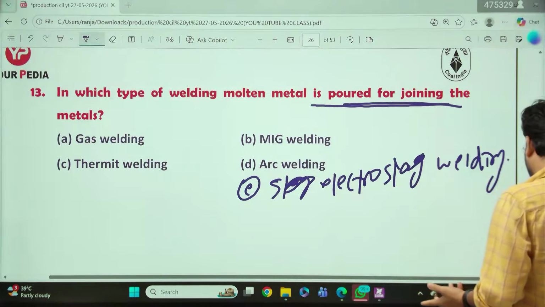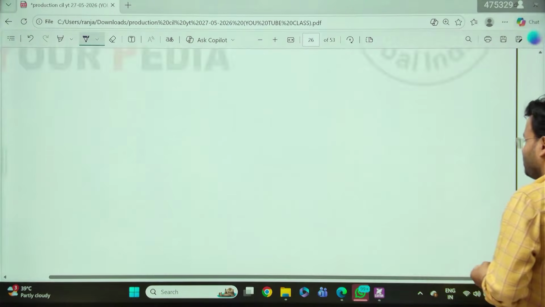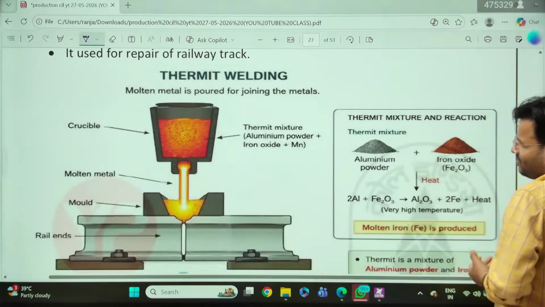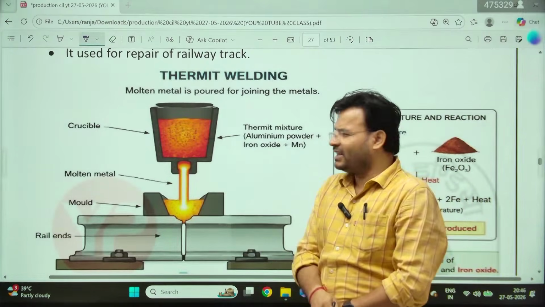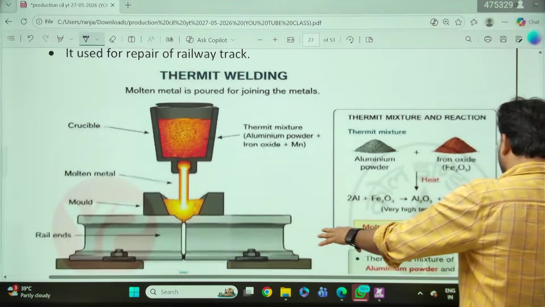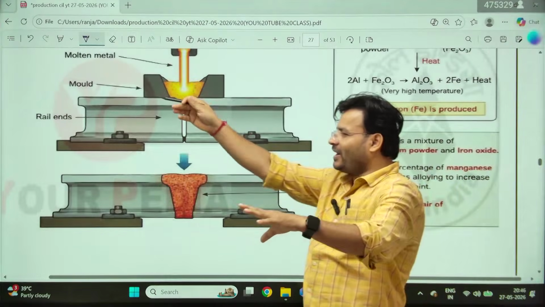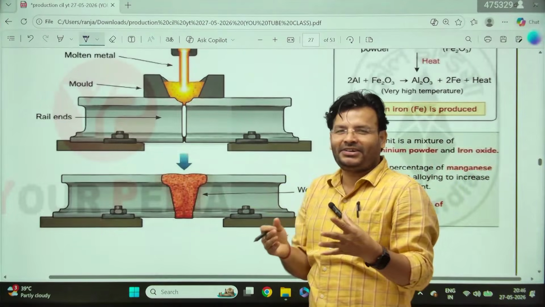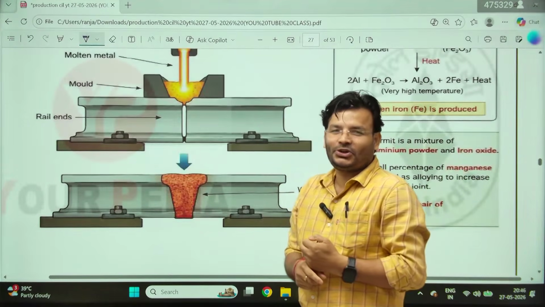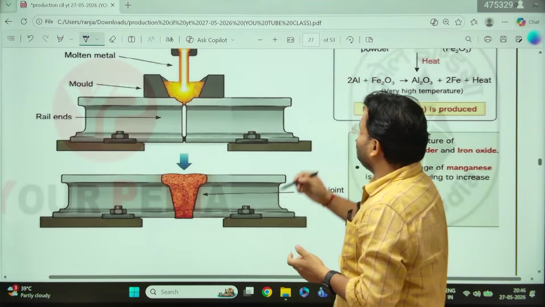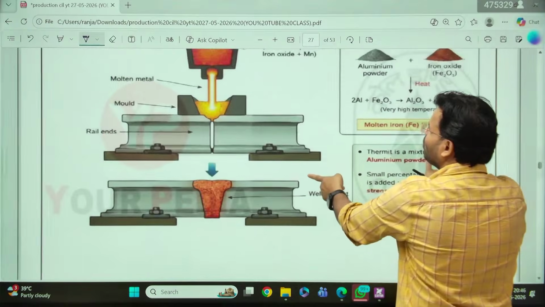Thermite welding. Now you can ask, sir, what is thermite welding, sir? I am telling you, see, my dear friends, actually in thermite welding what is happening, you have one cylinder. You can see this is a railway track. Suppose a terrorist attack has happened, say in a Naxalite area, and they blew up the track. How will you weld it? So for this you have one cylinder. Let me zoom out a little bit.